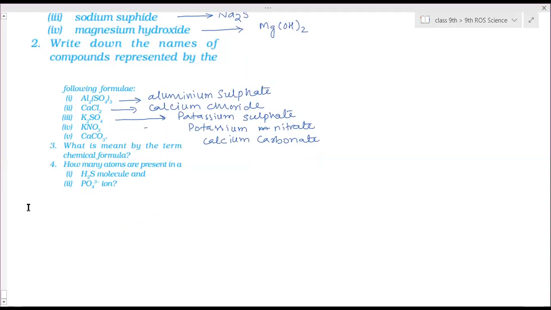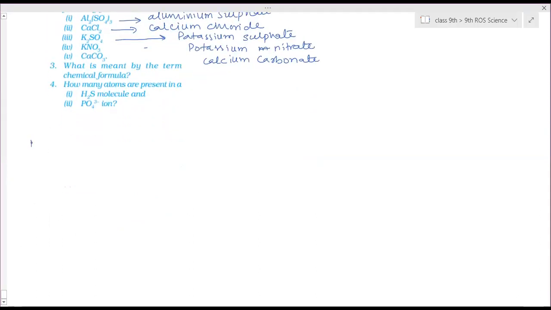So next part of the chapter, now it is very, very, very important. That is mole concept. Now what is mole concept? What do you mean by mole first? Is it something related to molecules? Mole means amount of substance. Mole is actually the unit of amount of substance.